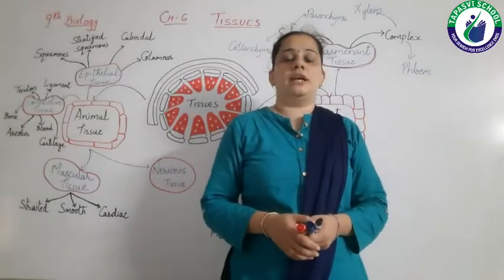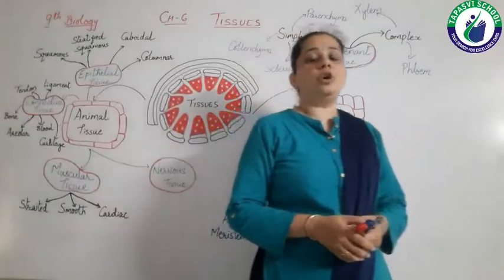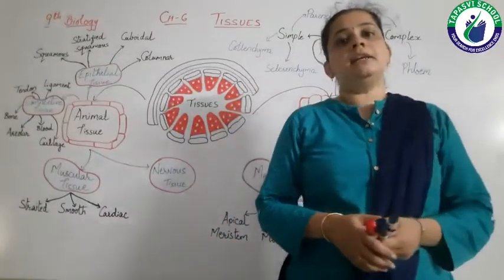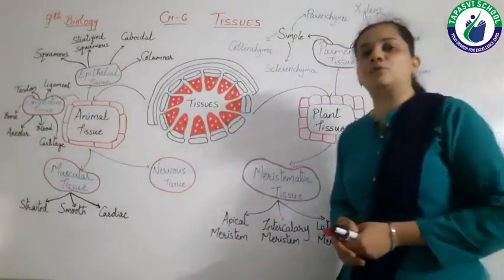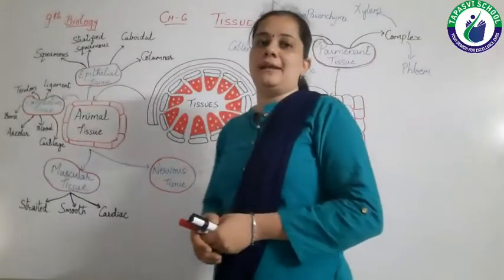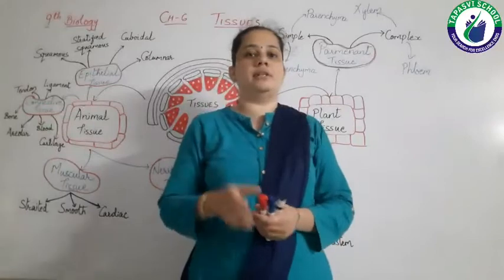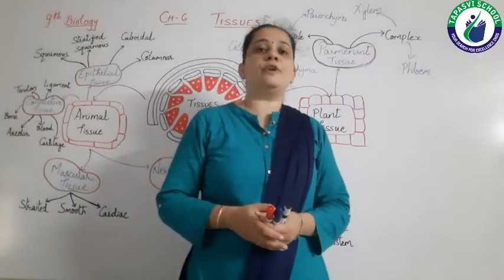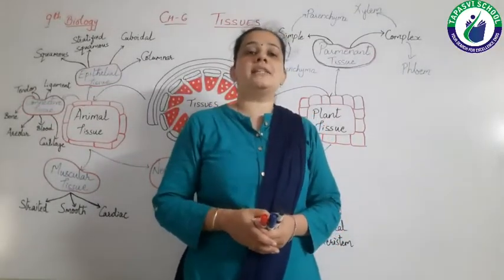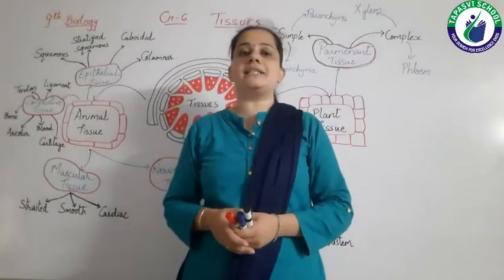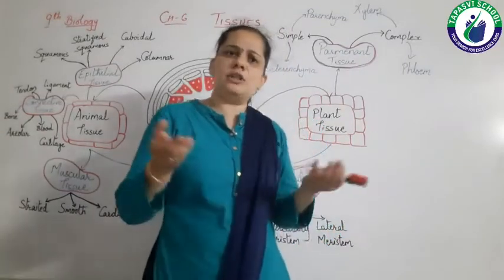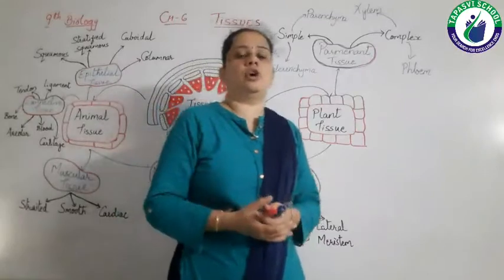Right? Then I told you that in this chapter we have to study two types of tissue, mainly in plants and animals. So first of all, let's see what is the difference between plant and animal tissue. Are both the same? Obviously not.